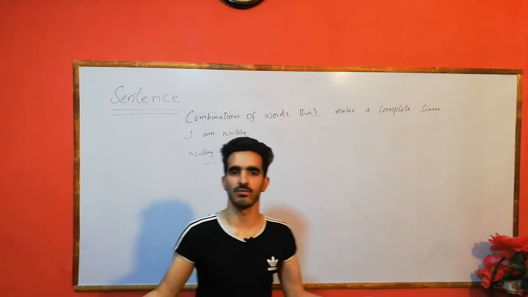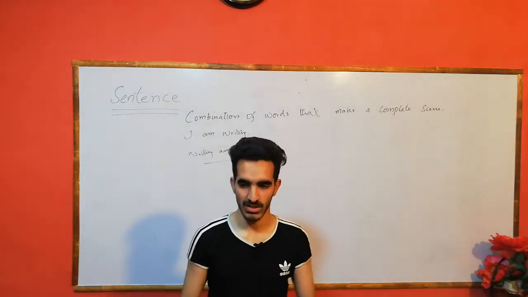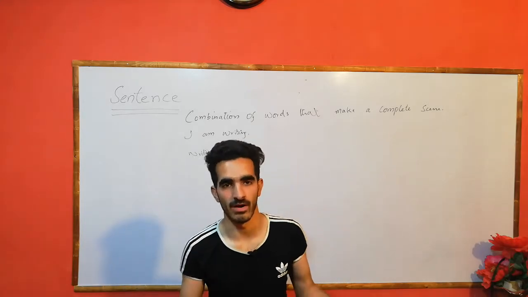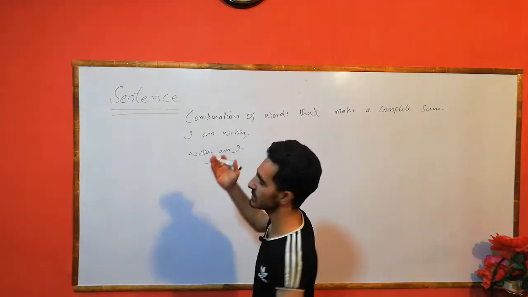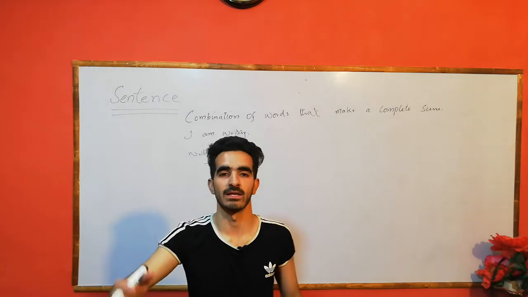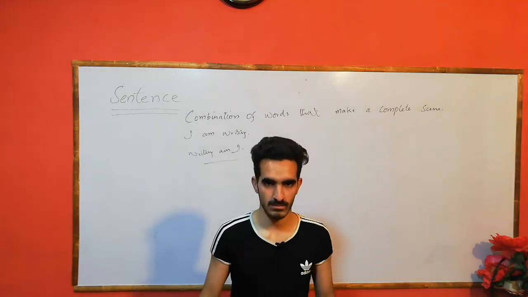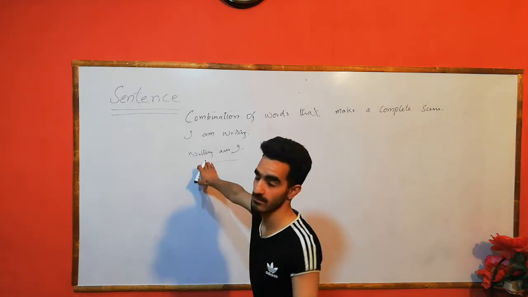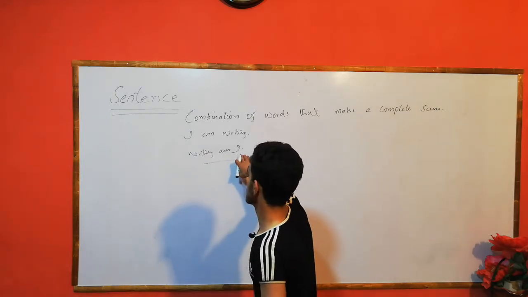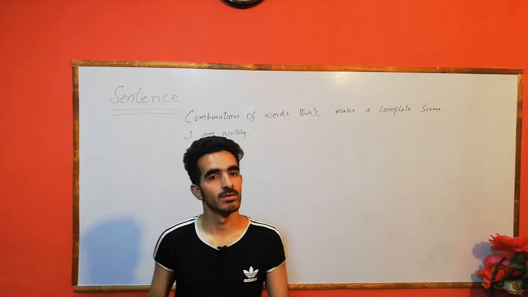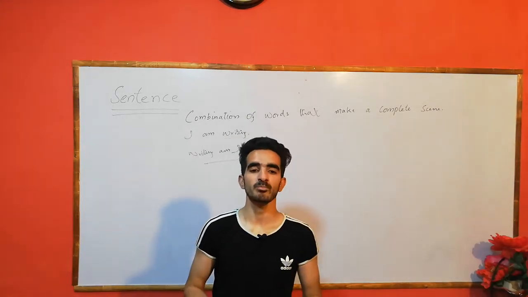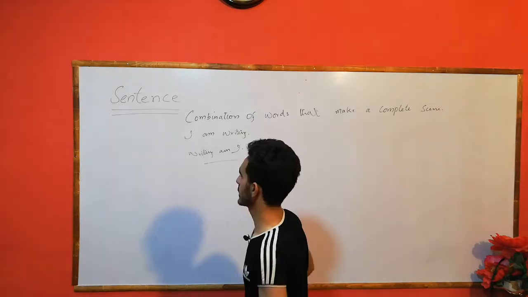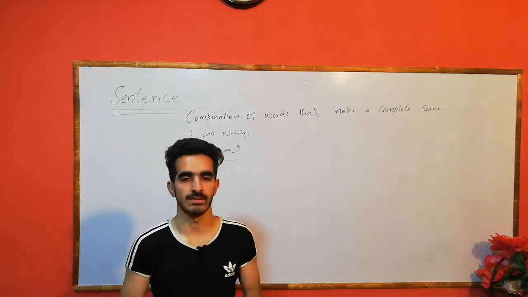In a general way, somebody who does not know English grammar might say it is a sentence, but grammatically and semantically it is not. The structure is also wrong because the verb is at the beginning and the subject is at the end.